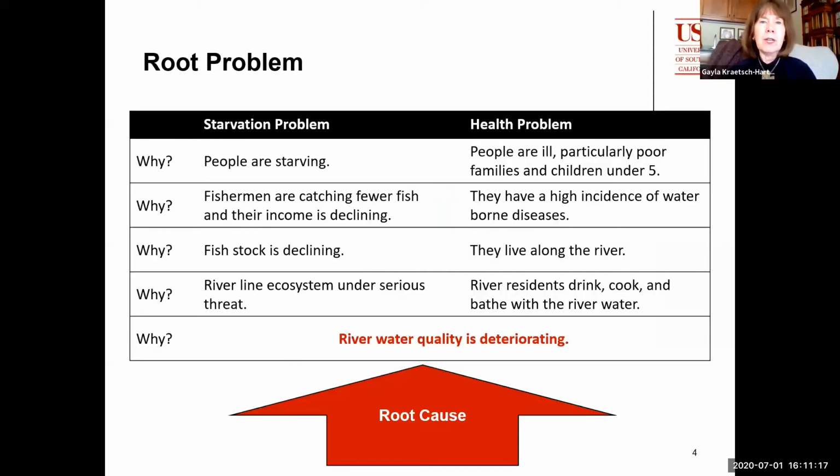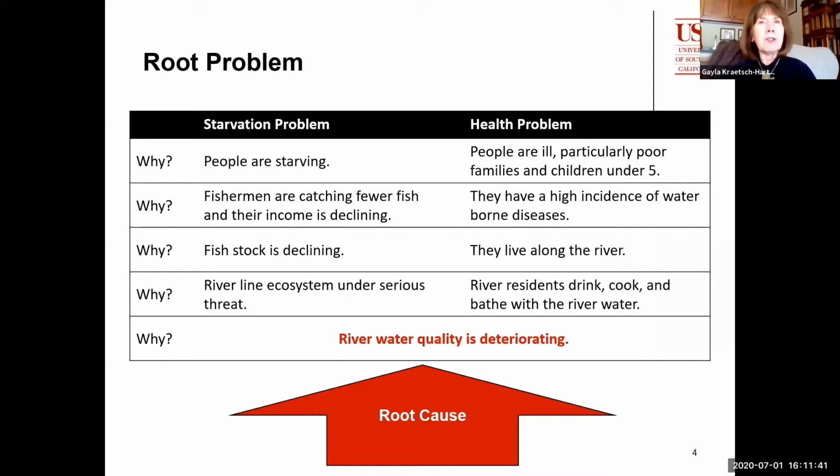This slide does a quick summary of what we learned when we asked the question why 5 times. What we found was the root cause was river water quality is deteriorating. It affected the starvation problem because the ecosystem was under a serious threat that then killed off the fishing stock, which meant fishermen caught fewer fish and had declining income, and then finally people were still going hungry.